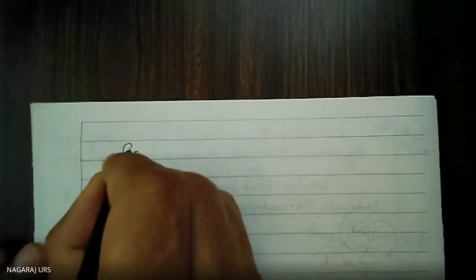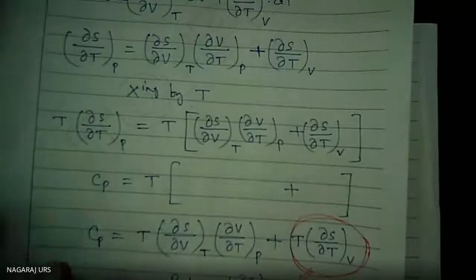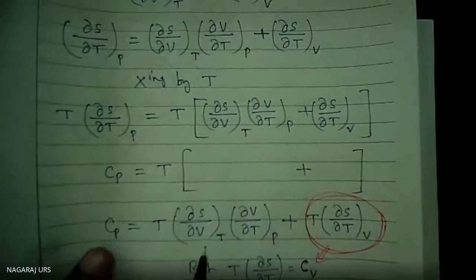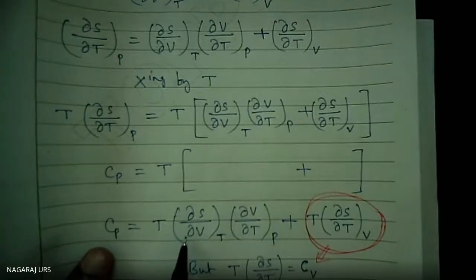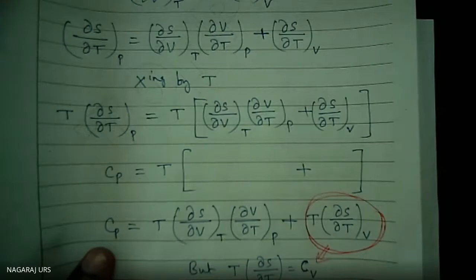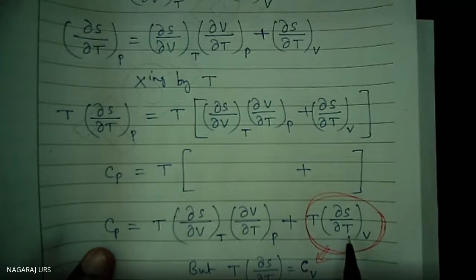What is our next step? Therefore, Cp is equal to how much? T into delta S divided by delta T at constant volume is equal to Cv. This is also Cv, correct? T into del S by del T, only this, not this.